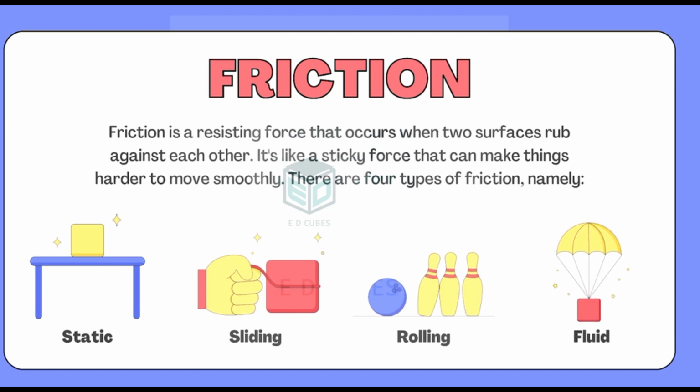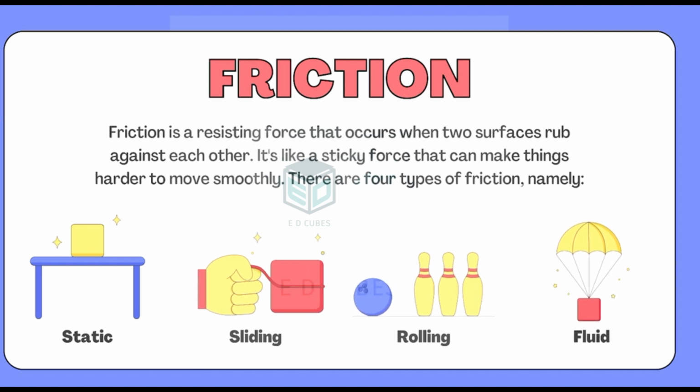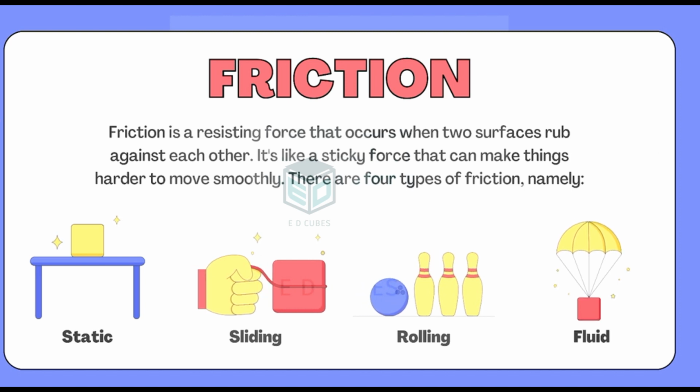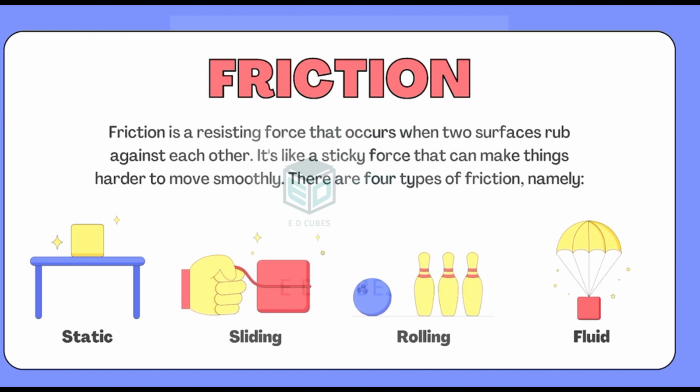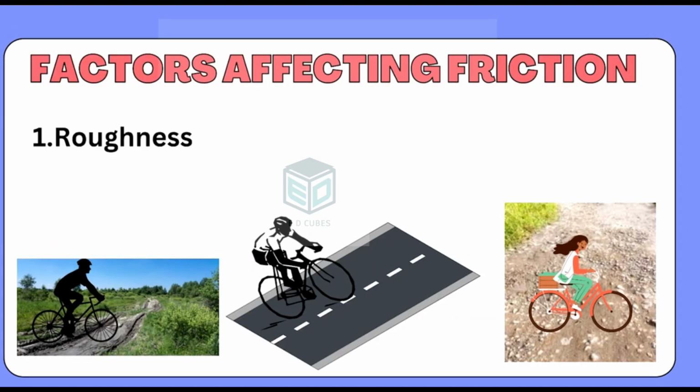Okay. Now, as we know about friction, the question is: what are the things which can affect friction, which can increase or decrease it? Let us know about them. So the next part is factors affecting friction. The first thing which affects friction is the surface roughness. Surface roughness means the bumps or the irregularities in the surface.